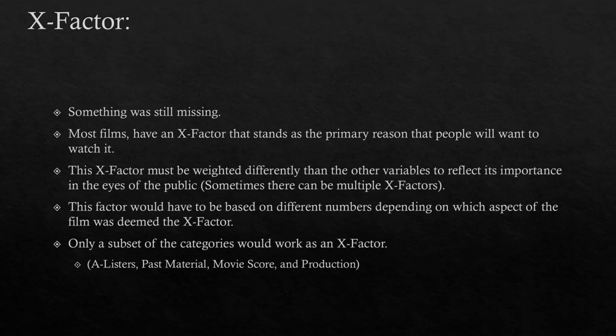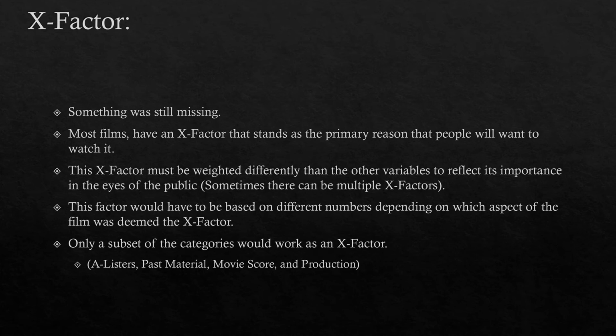The equation was still missing something. It was able to see if a movie was going to do well or not so well, but not on the scale that they were performing. So I decided that there had to be some sort of X factor that would relate to a movie doing really well or really poorly. This X factor was going to be weighted differently in the average equation, since it was more important to the public. This factor would have to be based on different numbers depending upon which aspect of the film was deemed the X factor.